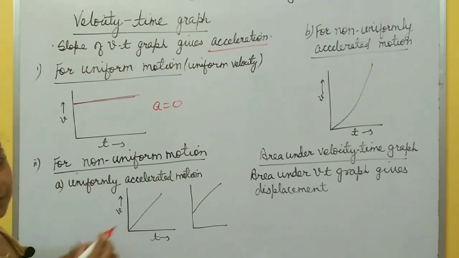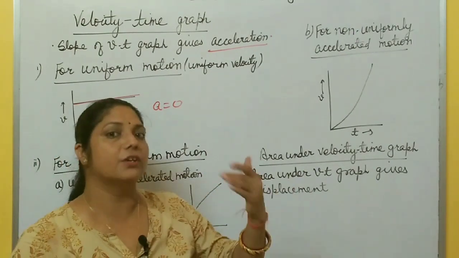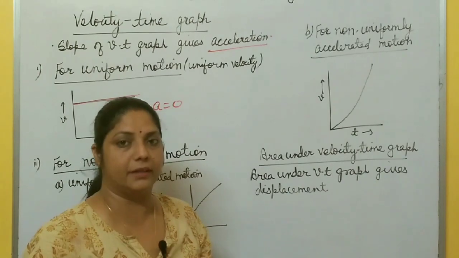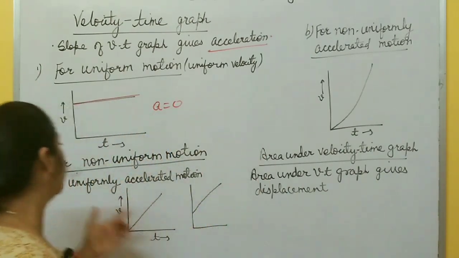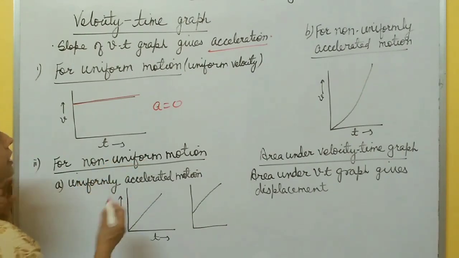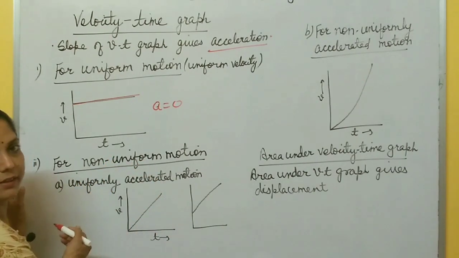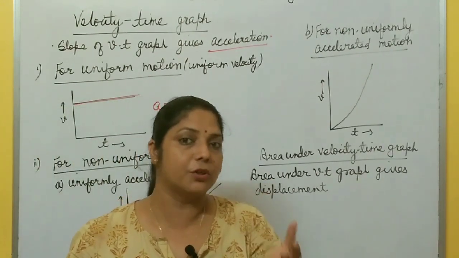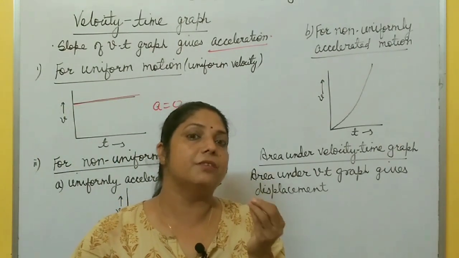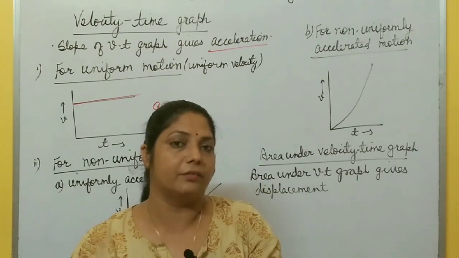Now for non-uniform motion, velocity increases or decreases by an equal amount or by an unequal amount, but there is some acceleration if there is a change in velocity. So for non-uniform motion, there are two parts. First, uniformly accelerated motion, when the acceleration is uniform or constant, meaning the change in velocity is equal in equal intervals of time.